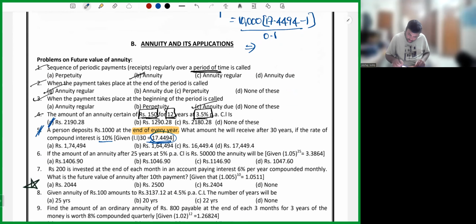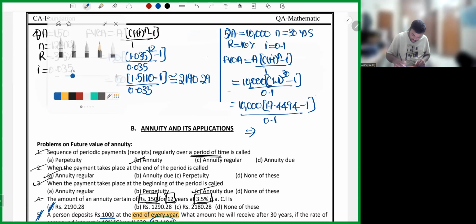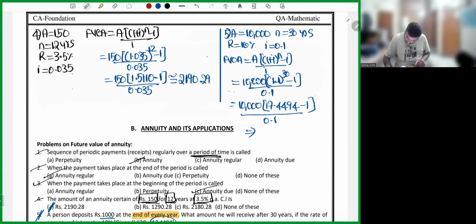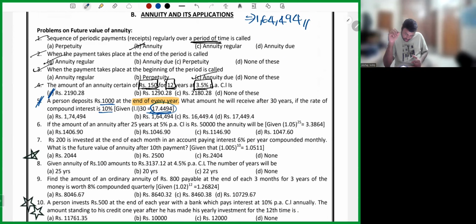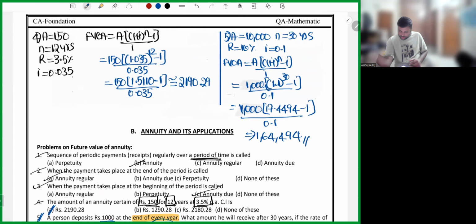Is it 10,000 or 1,000? Sorry, sir, it is 1,000, not 10,000. I'm very sorry. It's simply 1,000. I have taken it as 10,000. Let me change it. This is not 10,000, my dear friends. This is 1,000. I'm getting the answer in lakhs: 1,64,494. Simple. So I hope the point is clear, my dear friends.